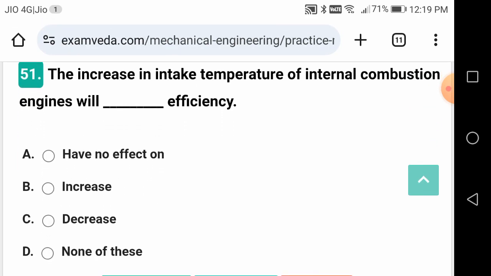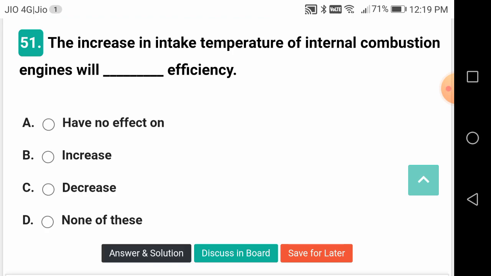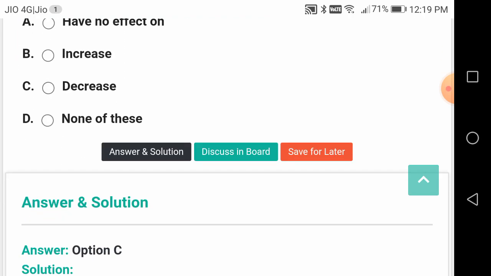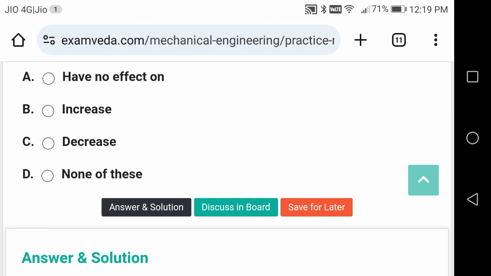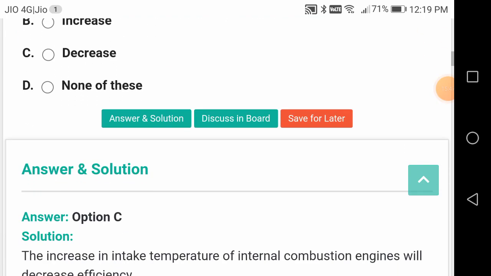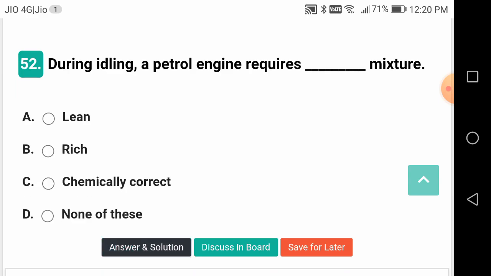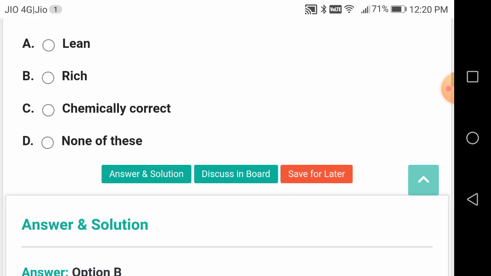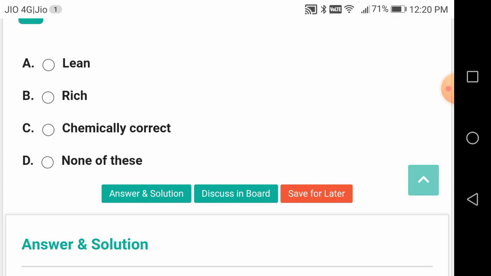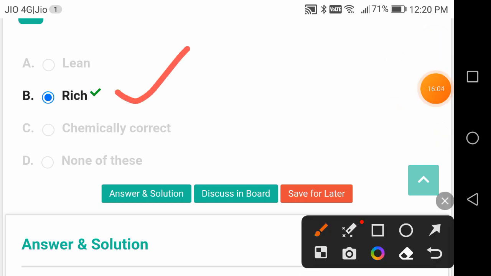The increase in intake temperature of an internal combustion engine will dash. So it is going to definitely decrease the efficiency. During idling, a petrol engine requires what mixture? It is going to be a rich mixture, friends. A rich mixture. What is the rich mixture?